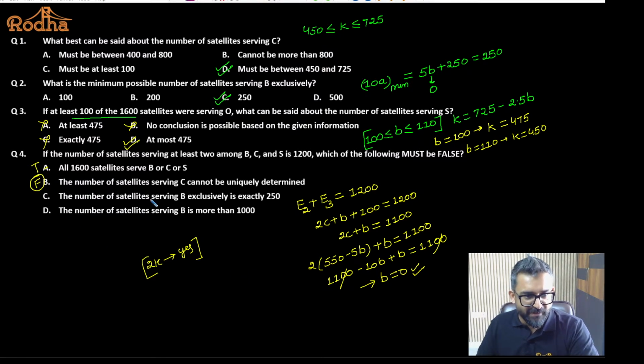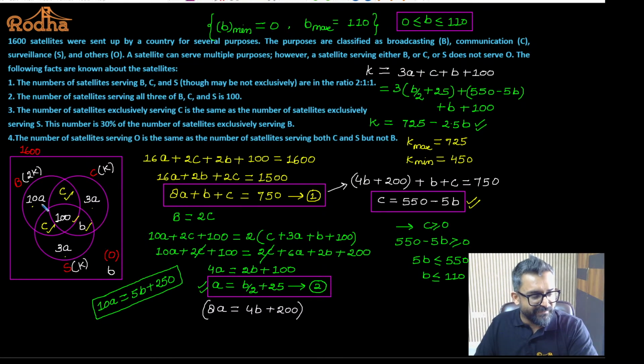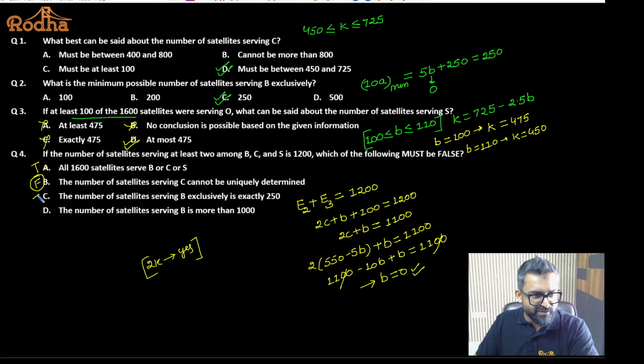Okay. The number of satellites serving exclusively B is 250. So I know the value of 10A. 10A is 5A plus 250. B is 0, so it will become 250. If B is 0, this will become 250. 10A will become 250. That's perfectly alright. Not a problem. So this statement is again true. I'm just trying to make sure that we are able to understand everything.